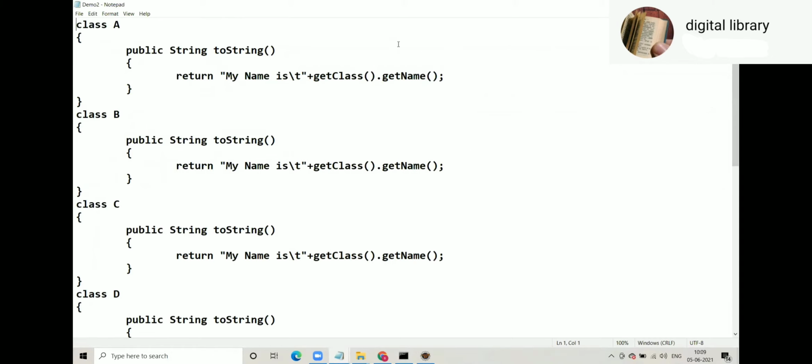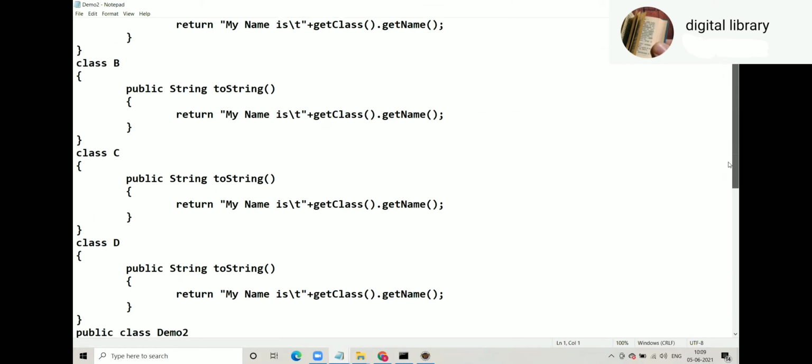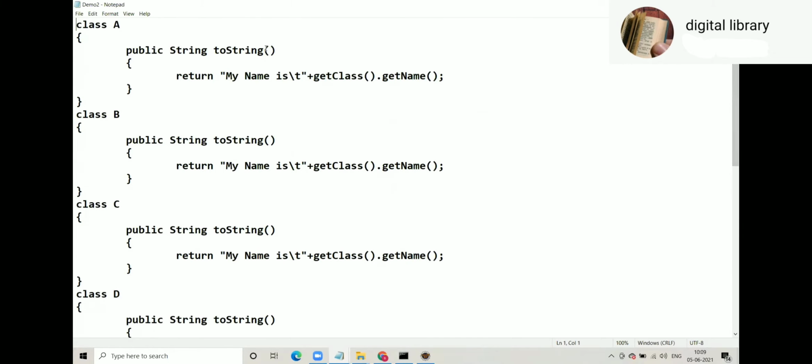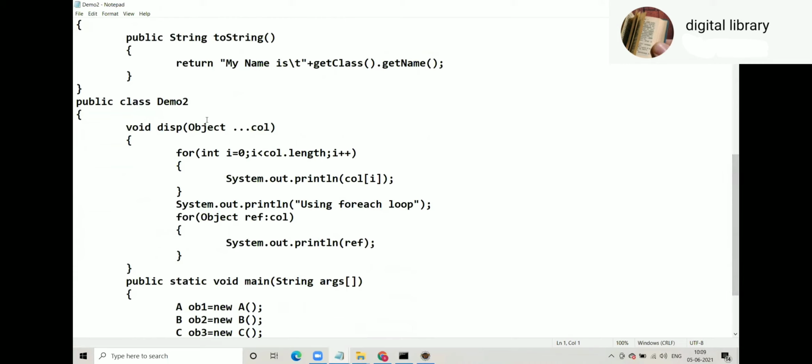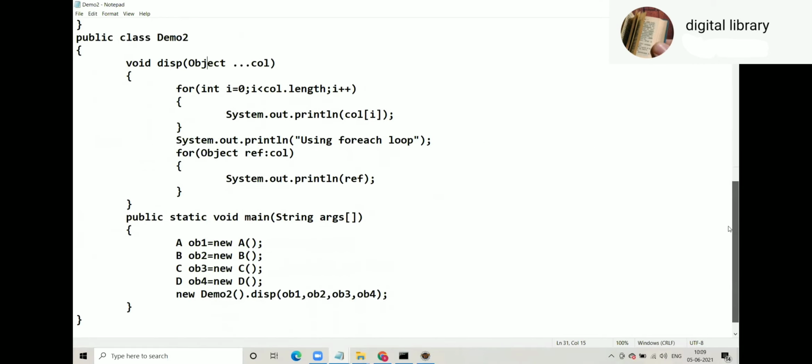Class A, B, C, D, all classes have overridden the toString method, and there is some message. That message we will discuss afterwards. Void display object ellipsis. Object ellipsis means it can take any type and n number of arguments, because ellipsis is there.